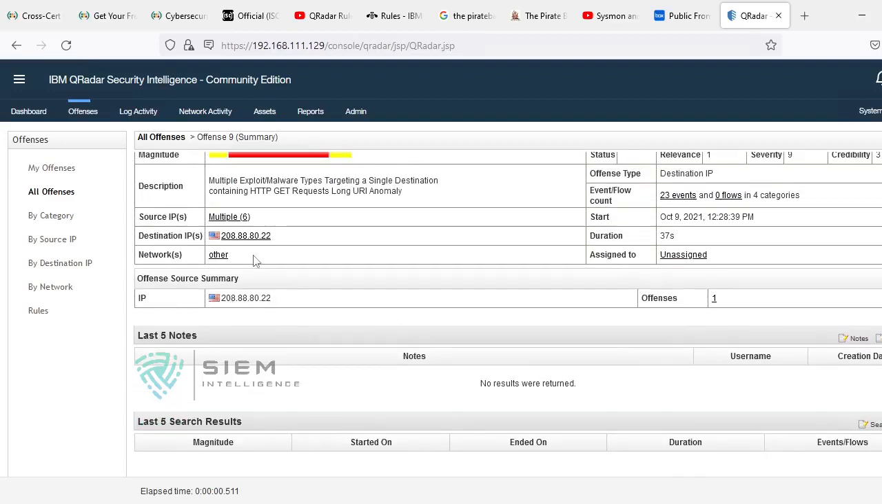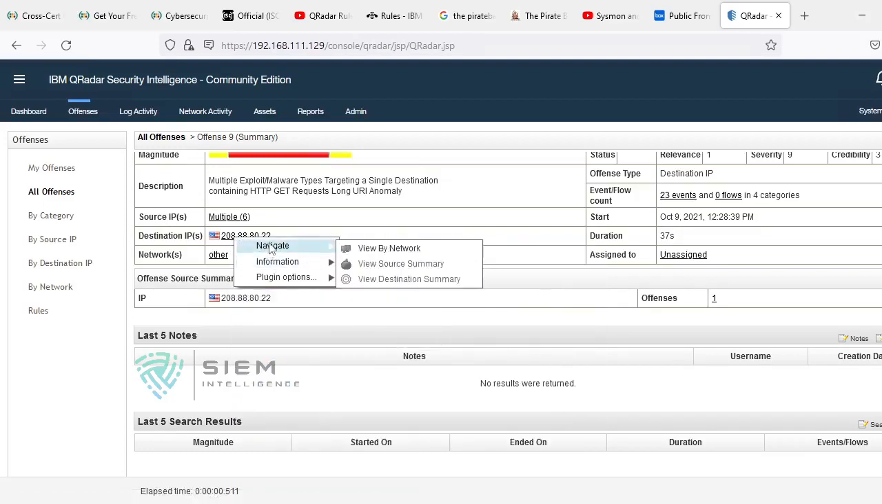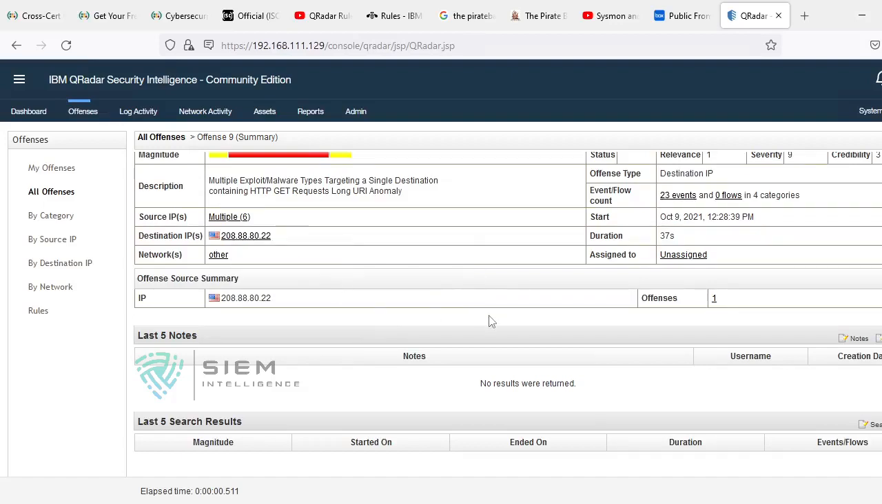And we can also see over here there is a destination IP. If you right click, you can get some information and navigate. You can check by view network what the IP of this one is. You can also do a DNS lookup, whois lookup, port scan, and some basic activities. And you can also add an external lookup for more enhancing of this particular IP, such as the location and all those things.